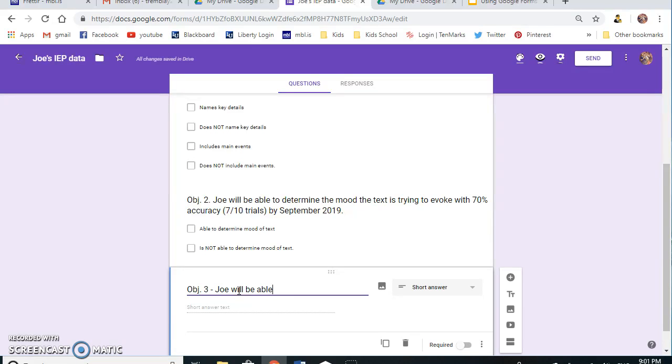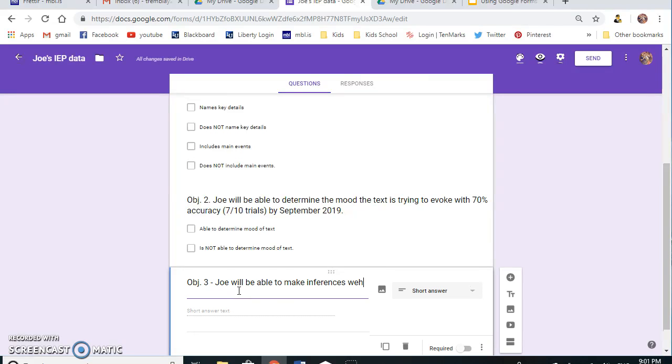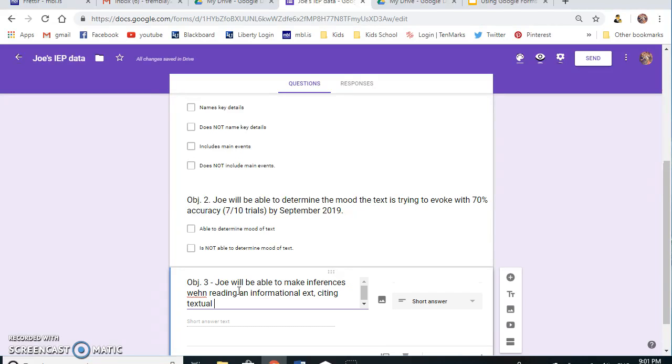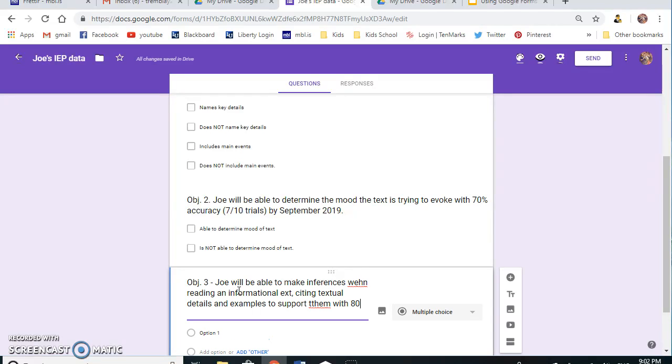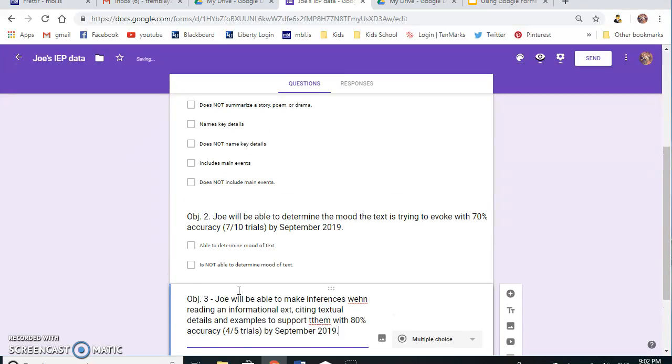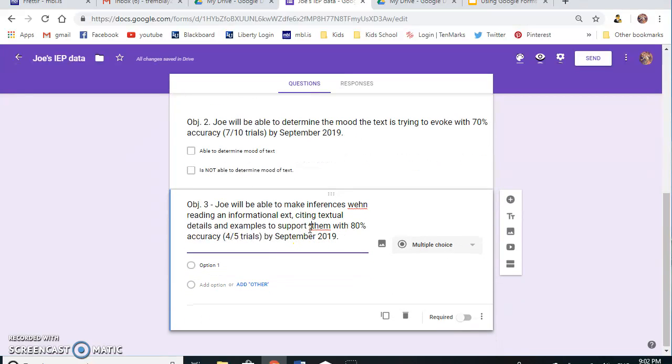So Joe will be able to make inferences when reading an informational text, citing textual details and examples to support them with 80% accuracy in 4 out of 5 trials by September 2019. Okay, here we have it. See, this is right. It's so good to have this online, you can fix all your mistakes.